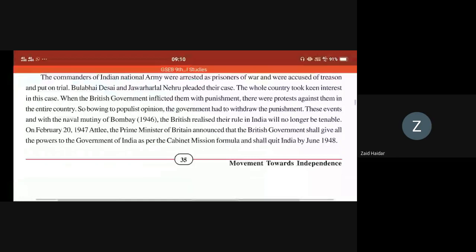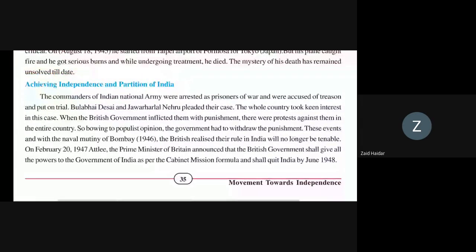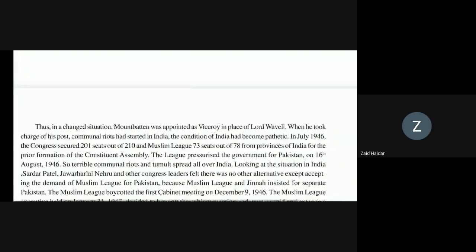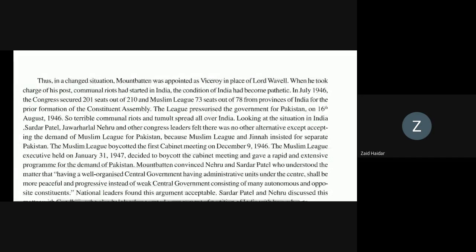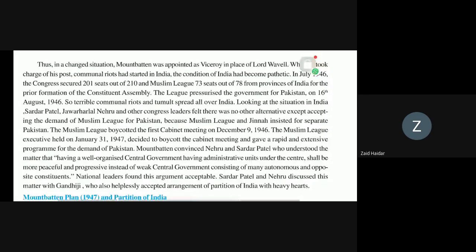Understood? Yes, ma'am. Okay, so now, next, what happened? After this, the whole situation changed. Mountbatten was appointed as Viceroy in the place of Lord Wavell. He took charge of his post. Communal riots started. The condition of India was becoming pathetic, becoming critical.